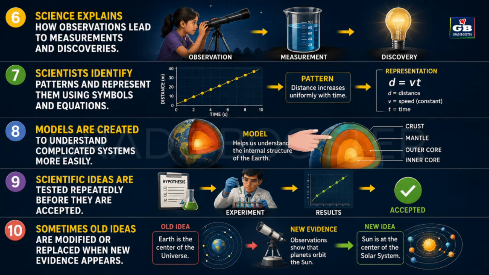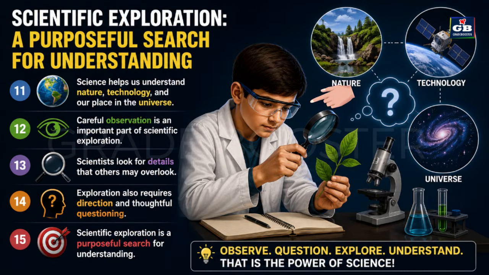Models are created to understand complicated systems more easily. Scientific ideas are tested repeatedly before they are accepted. Sometimes old ideas are modified or replaced when new evidence appears. Science helps us understand nature, technology, and our place in the universe.